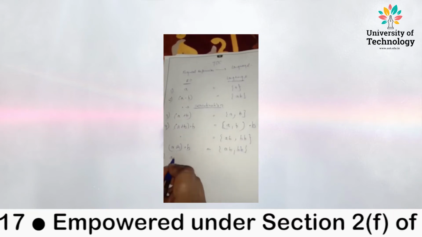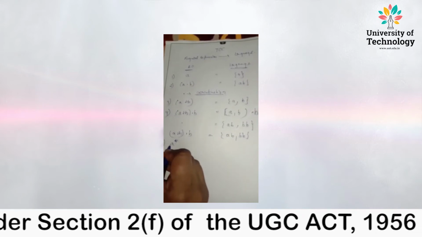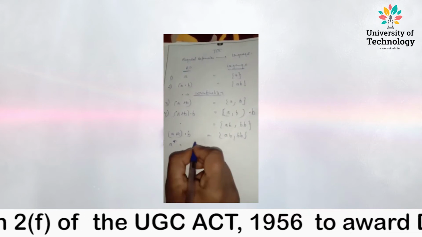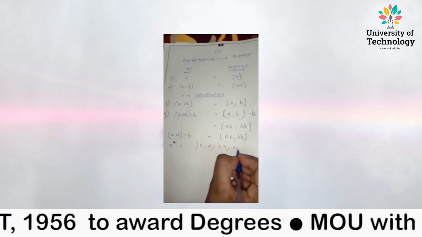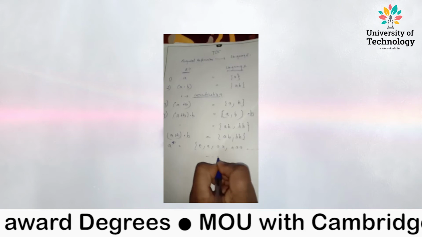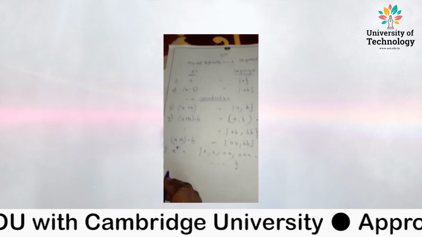Now let's take another example. A star. What does A raised to power star mean? A clean closure. Now how are you going to define A clean closure? We know A clean closure means epsilon, A, up to infinity.